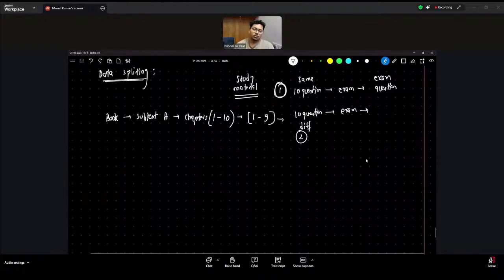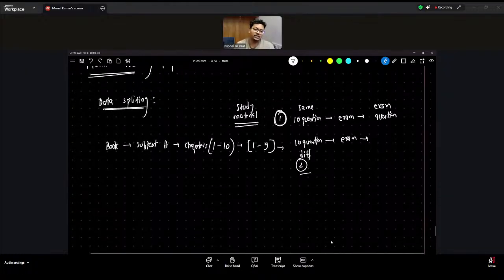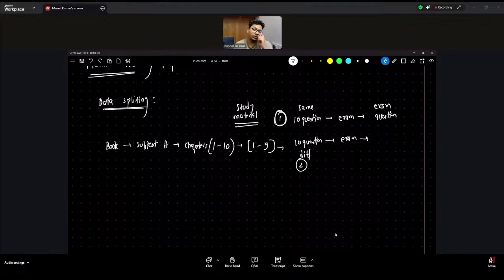Okay. So the difference is that set 2 is better for evaluation because it checks the student on a different aspect from what they used for memorization. They were just memorizing the questions, they were not understanding the concepts. So in the first case the performance will be excellent, and in the second the performance will be poor.